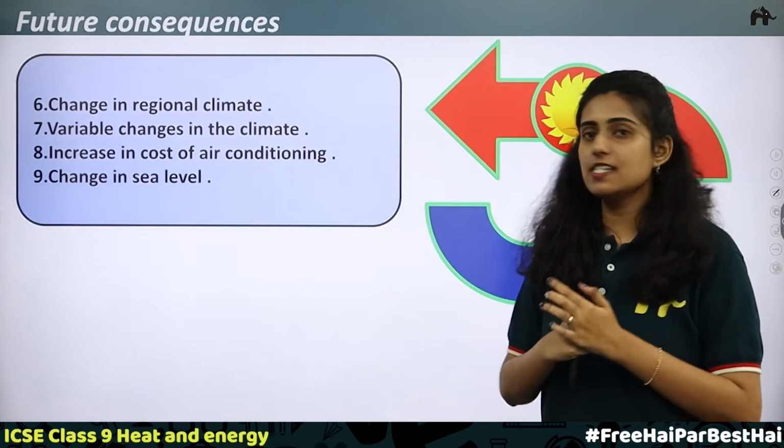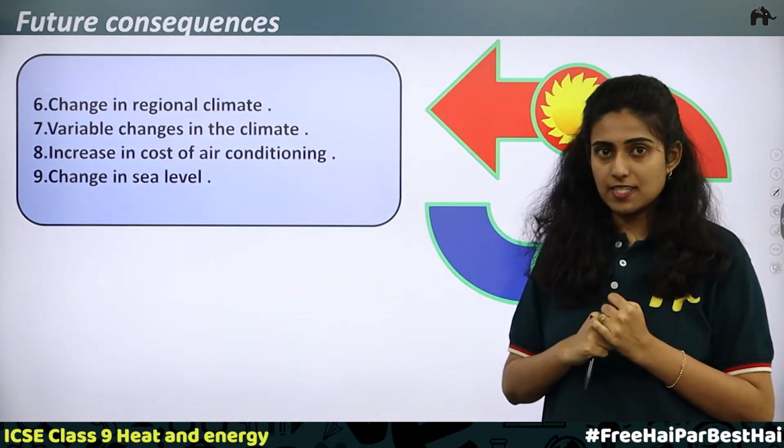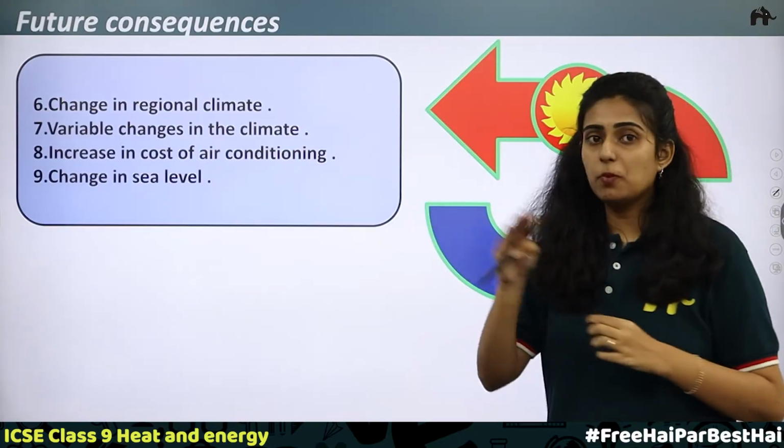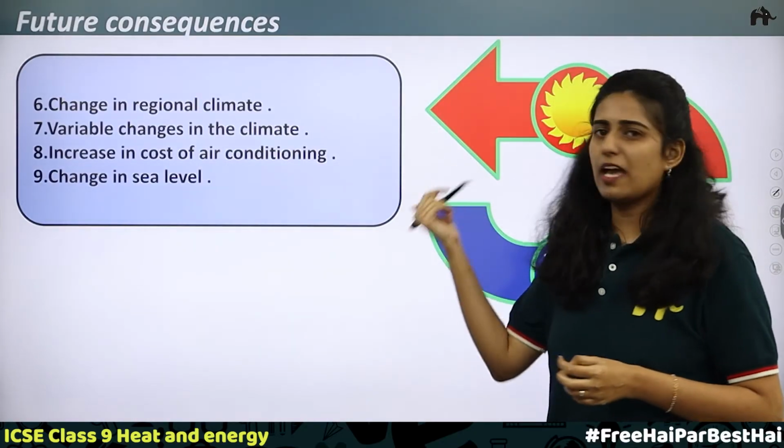Next is the change in sea level. So what is happening due to the increase in temperature? Ice melts. Sea ice melts. At the poles, the melting will be high. Now it will be by about 50 years.